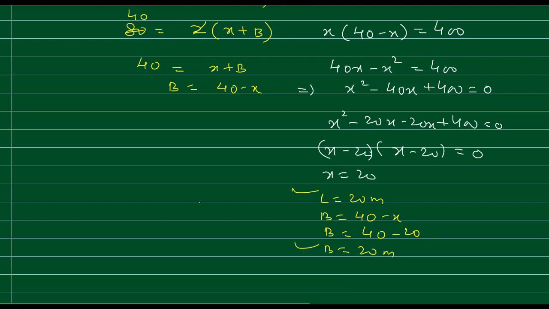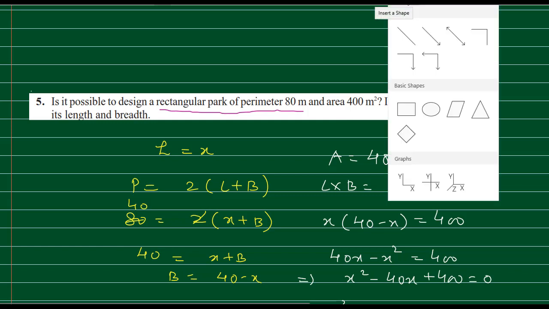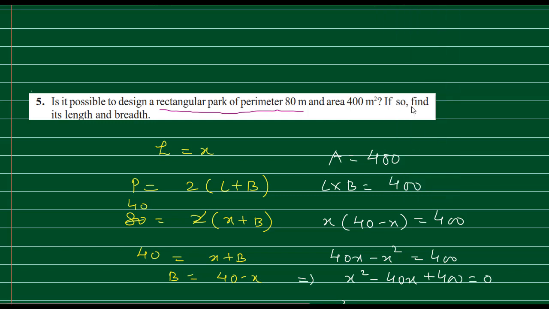If length and breadth are equal, that is a square. The question is asking, is it possible to design a rectangular park, but it is a square? So is it possible? Yes, it is possible. Although it is a square, all squares are rectangles, because a square fulfills the properties of a rectangle.